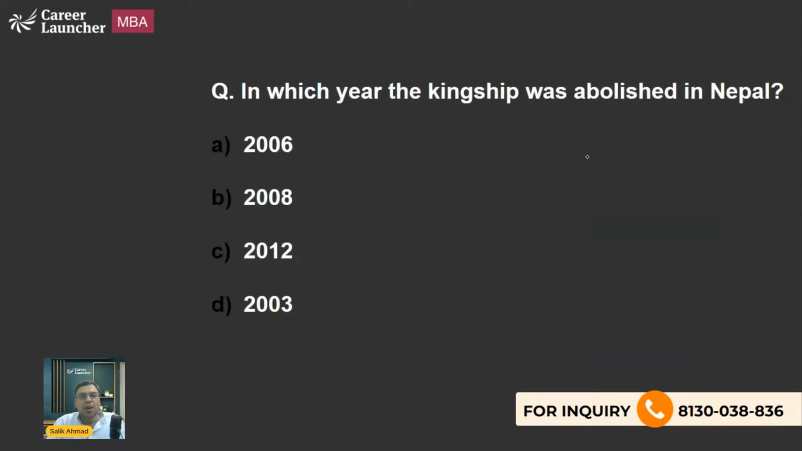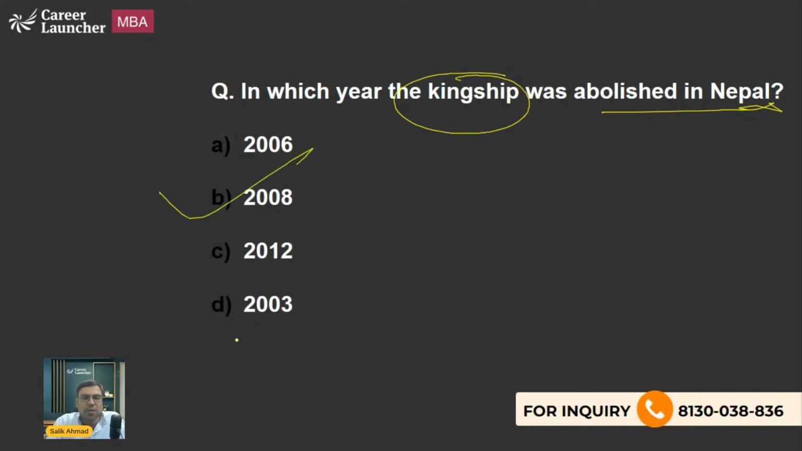Now let's move on to the next and a very important topic, and that is regarding the kingship. Even till the 21st century, we had seen kingship in Nepal. So in which year was the kingship abolished in Nepal? Your options are 2006, 2008, 2012, 2003. What is the right answer to this question? If you know the answer, please write it. I'll be very happy to know.